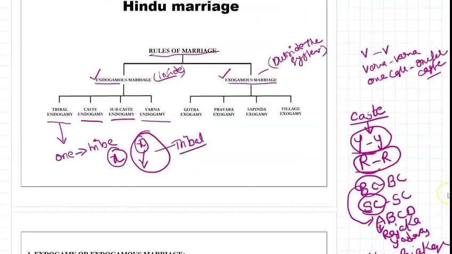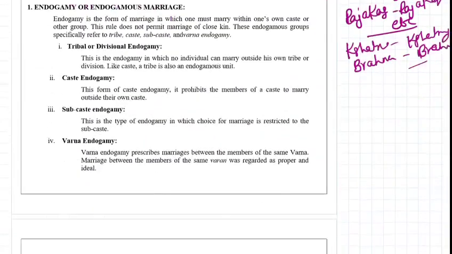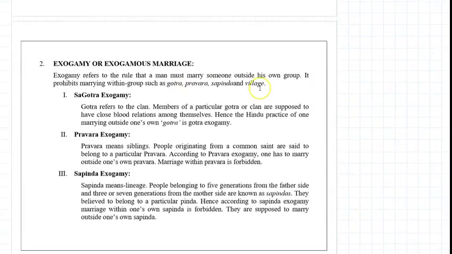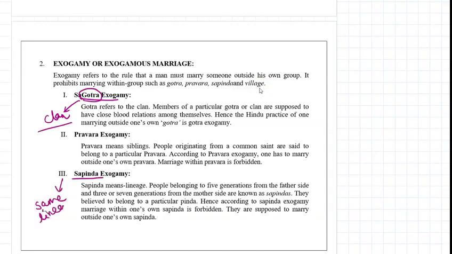Okay, next, exogamy. Exogamy means outside the system. This is further divided into Gotra exogamy, we call it Sagotra, Pravara exogamy, Sapinda exogamy, and village exogamy. Let us see Gotra exogamy first. Gotra means same clan. Sagotra means same clan. Sapinda means same lineage, Pindam. So the same clan cannot marry each other, so they have to go to other clans.